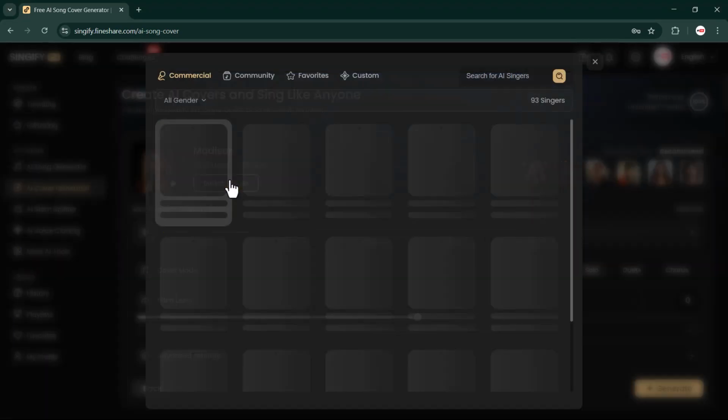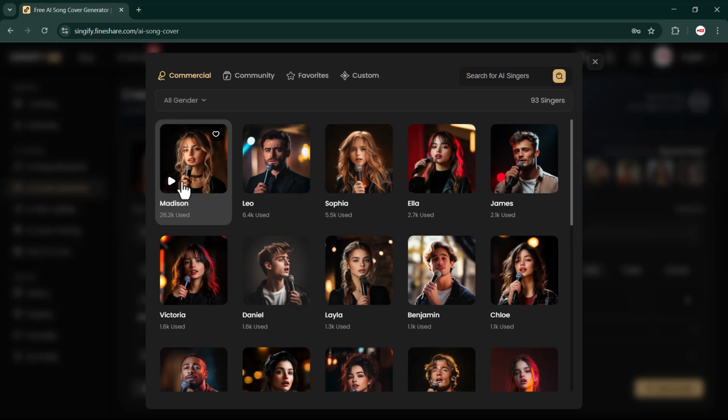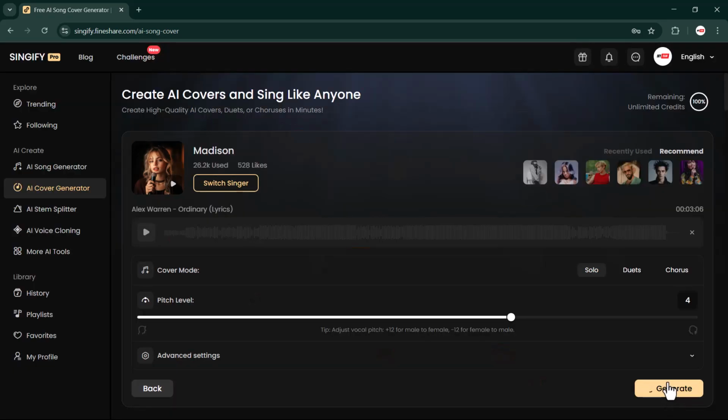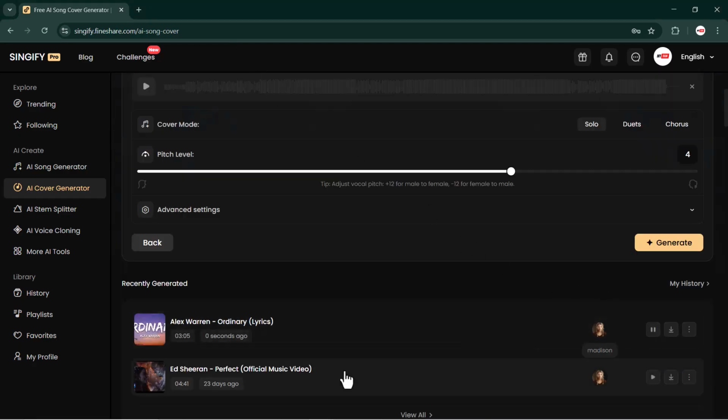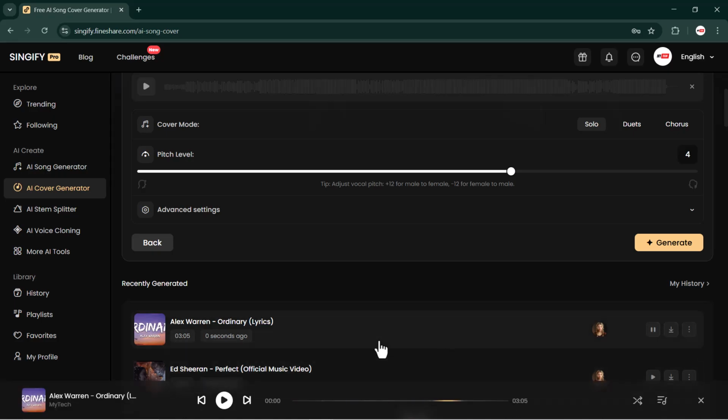Here you will find plenty of voice cloning options. You can try out both male and female. For example, let me show you by selecting a female voice. After choosing the song, I just select the female voice and click on the generate button. As you can see, the song has now been generated. Let's play it. You can hear how it sounds with a female voice.